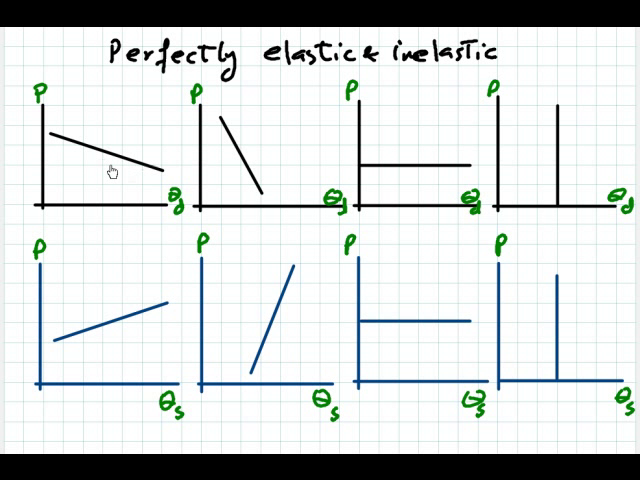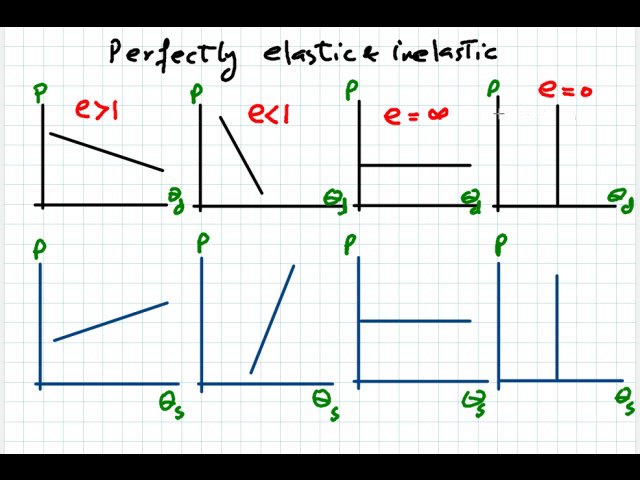Here, this is the case of elastic demand curve, meaning when elasticity is greater than 1. This is an example of inelastic demand curve, elasticity is less than 1. This is the case of elasticity equal to infinity. This is called perfectly elastic demand curve. And here elasticity is equal to 0, perfectly inelastic demand curve.